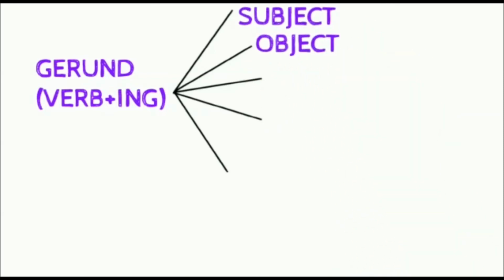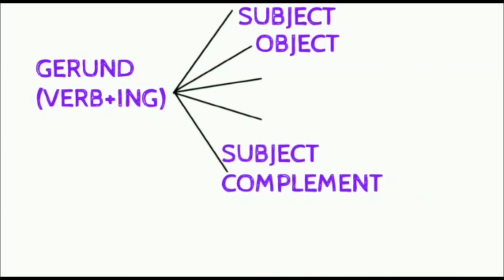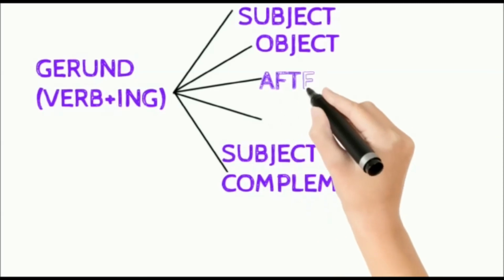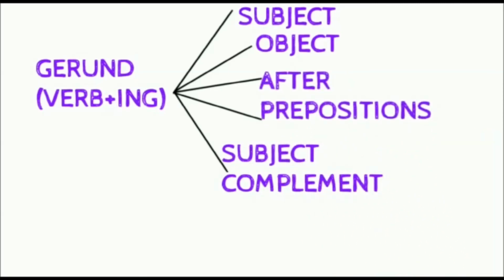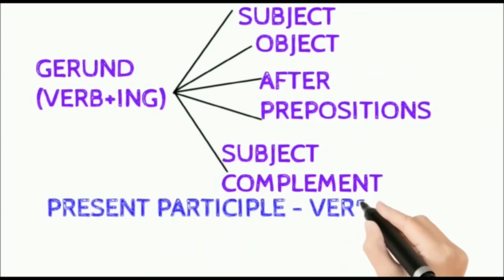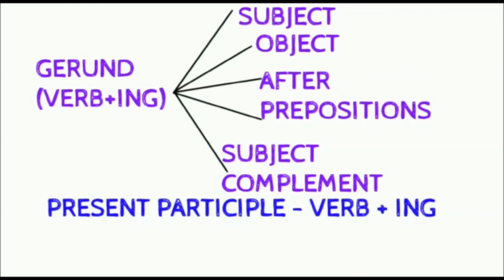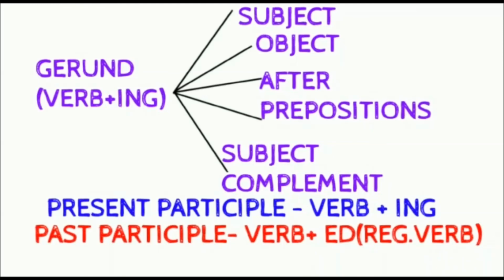Whereas a present participle mostly comes after the verb is, and it is formed by adding verb plus ing. The past participle is formed by verb plus ed for regular verbs. It is same as the past tense of the verb. The verb plus ing can also act as an adjective.